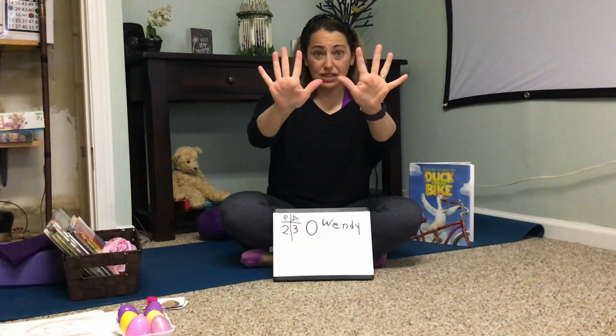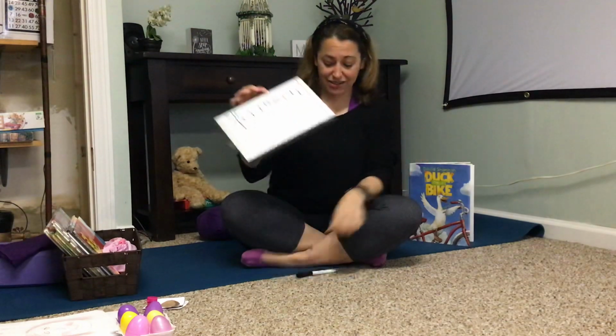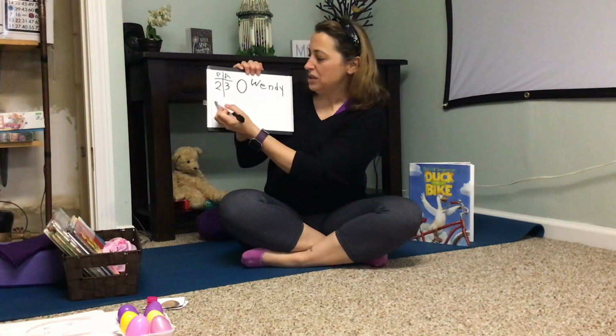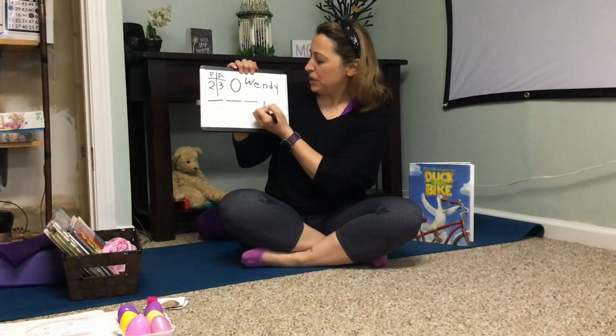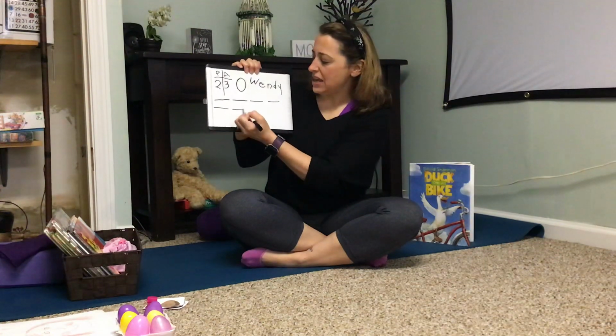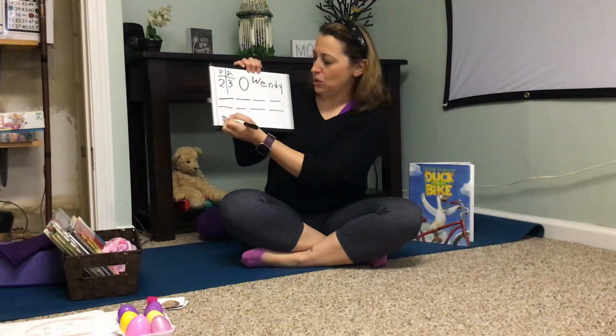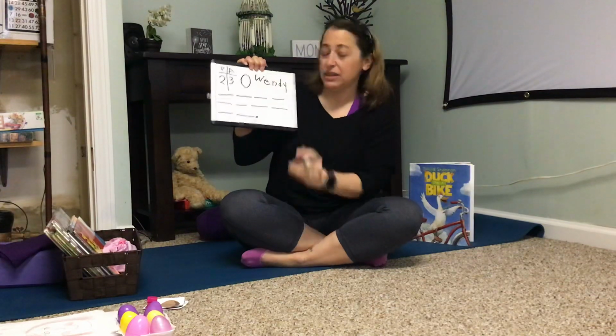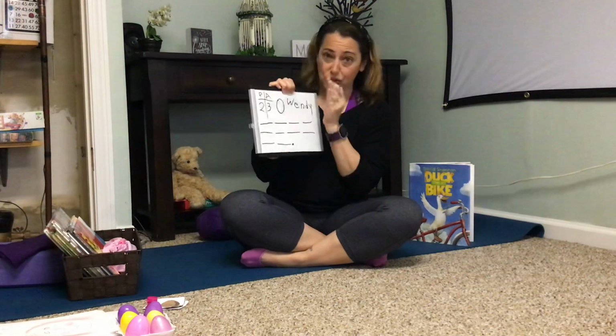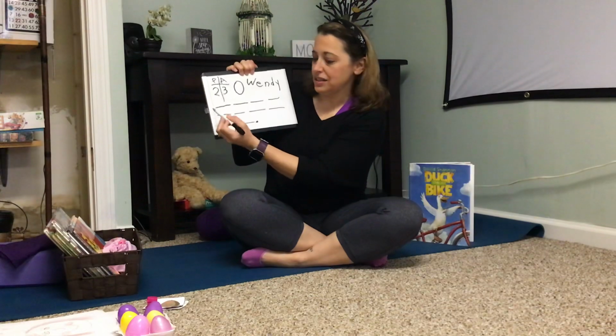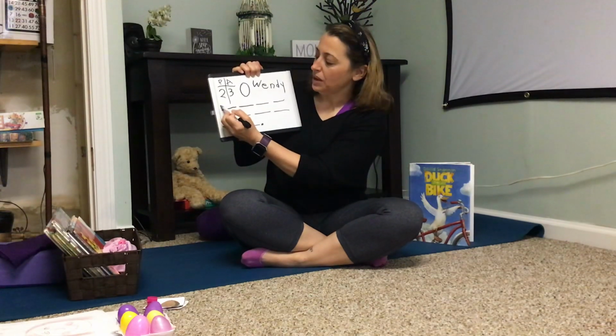How many words is that? 10. All right, let's make our lines for our 10 words. We are going to play a name game with eggs. And a period at the end. That is not a short sentence. That is a long sentence. So let's fill in our missing words.